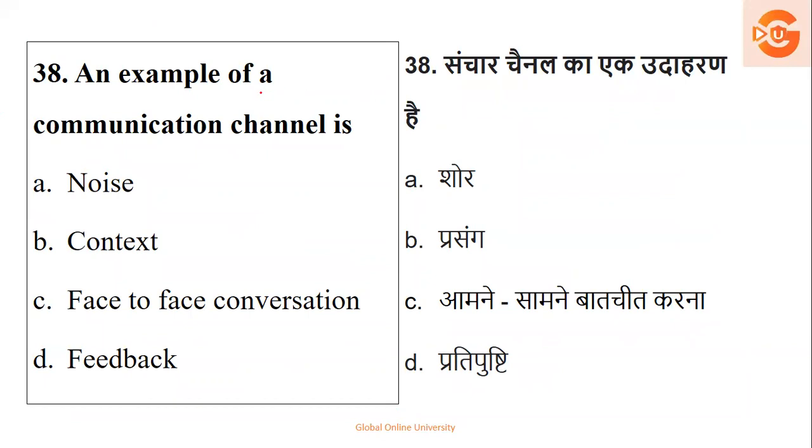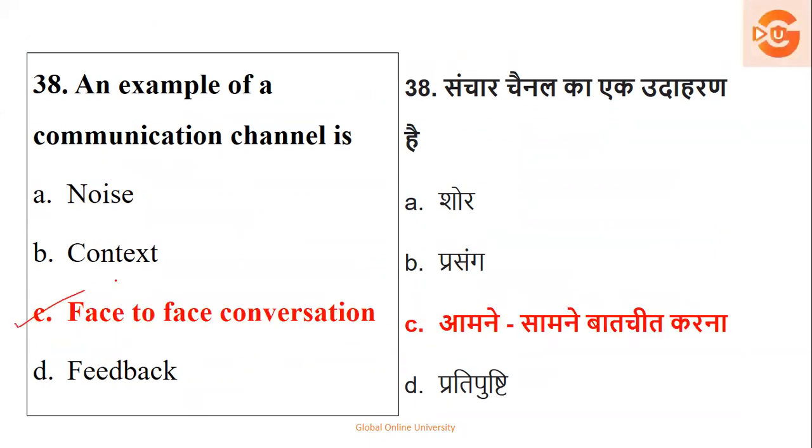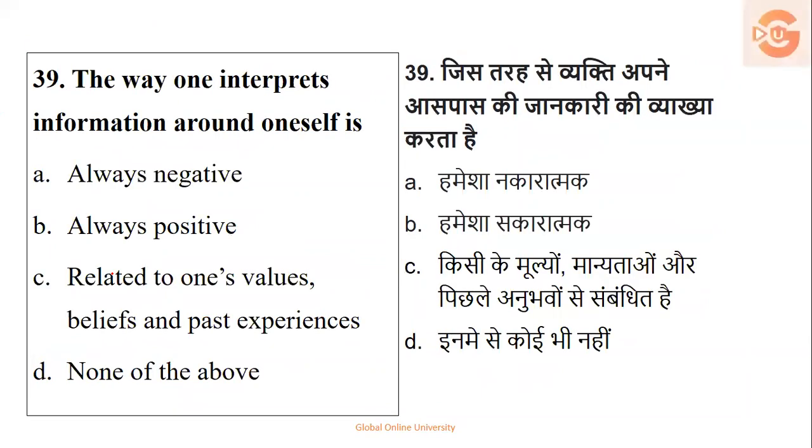Next, an example of a communication channel will be noise, context, face-to-face conversation, or feedback. Channel. So noise is not a channel, context is not a channel, feedback is not a channel. So it is face-to-face conversation. That is your answer. Option number C is your right answer. Next, the way one interprets information around oneself. Always negative, always positive, related to one's values, beliefs, and past experiences, none of the above.